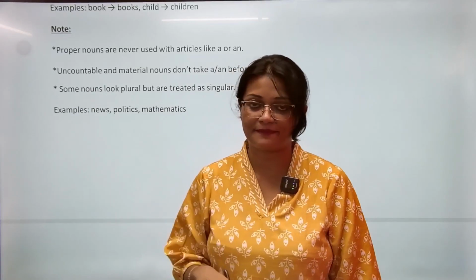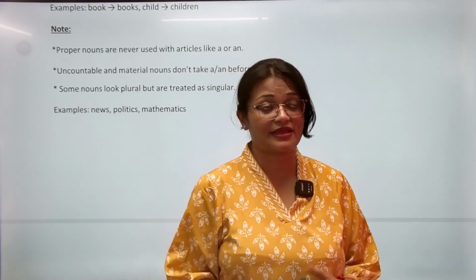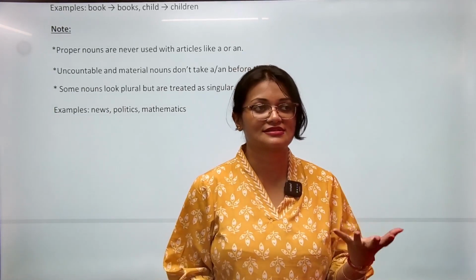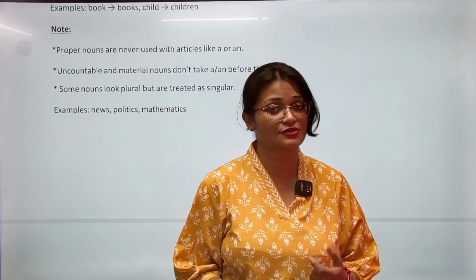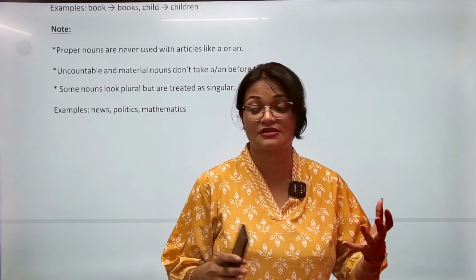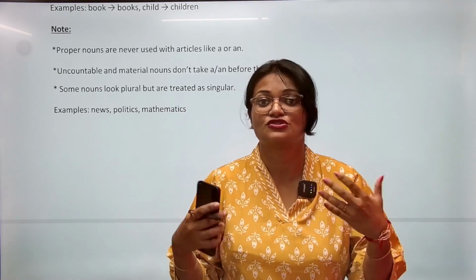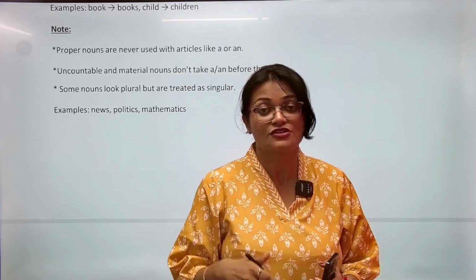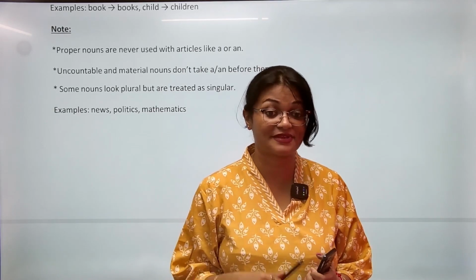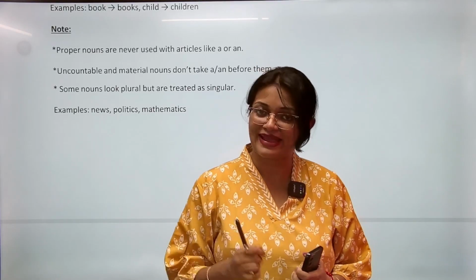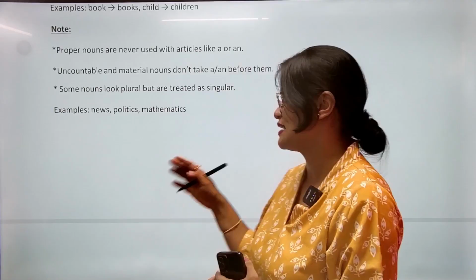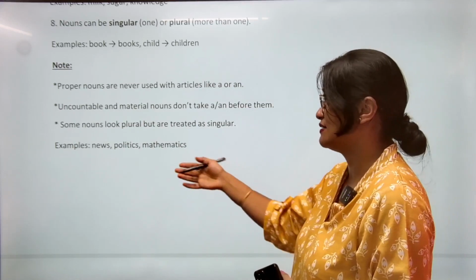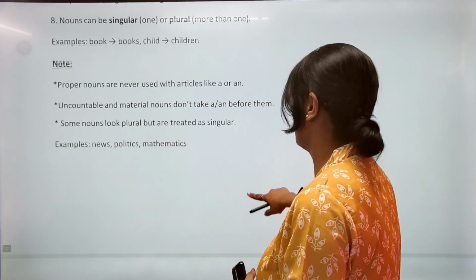Okay, statistics, for example, statistics is a name of a subject. So I can say statistics is an interesting subject. I'm using is because this is the name of a subject. But statistics sometimes also means some data that you have gathered, or some news channel has gathered and shown to us. That means different information or data that we have collected. Then we make the statistics, right? So if we're not talking about the subject statistics, but we mean some different information or data, then we can use the plural form. But let's just focus now on the basic rule that news, politics, mathematics are some of the nouns that look like plural, but we will use a singular verb and treat them as singular.